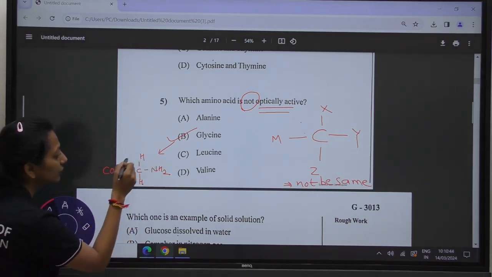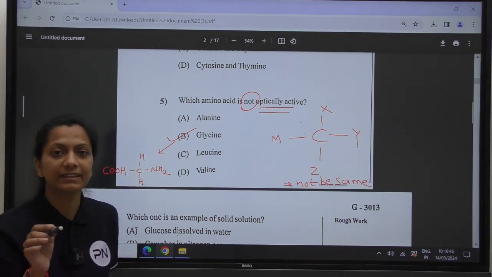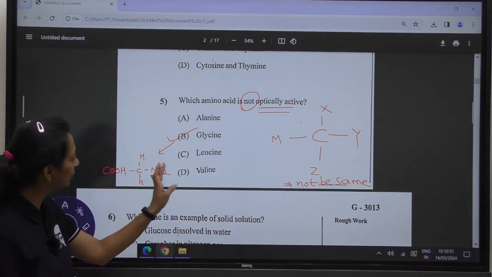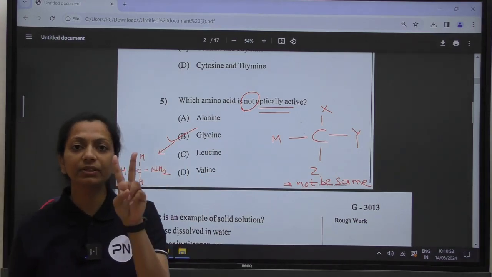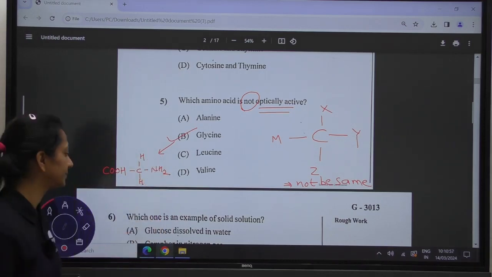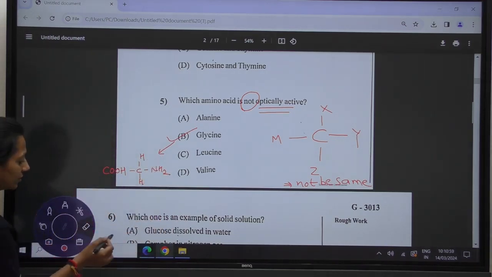You can see here all the 4 groups are not different. Therefore, glycine is your correct answer because out of the 4, it is having 2 substituents the same, which are hydrogen atoms. Moving towards the next question.